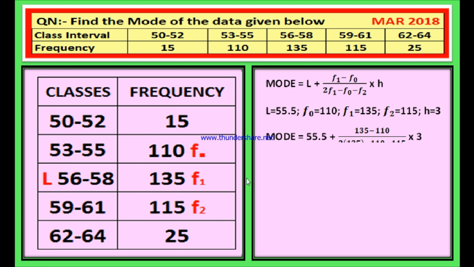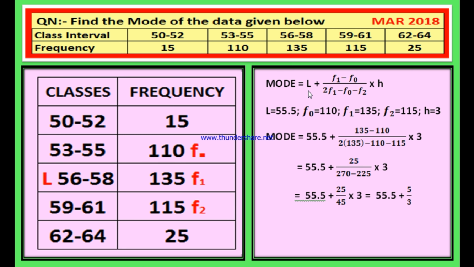Now write the formula for mode: Mode is equal to L plus (F1 minus F0) by (2F1 minus F0 minus F2) into H. L is 55.5, F0 is 110, F1 is 135, F2 is 115, and H, the height of the class, is the difference between 50 and 53, which is 3.